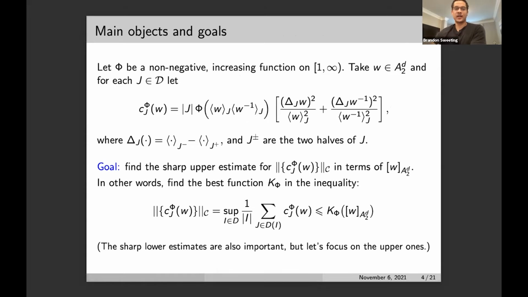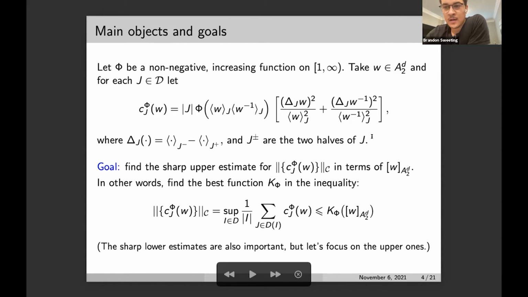Now we'll introduce the main objects and our goals. For phi, a non-negative increasing function on the interval 1 to infinity, we can define a sequence indexed by the elements of a lattice D, in terms of some dyadic A2 weight W. For an element J of the lattice, we define the corresponding term as follows. Phi is a function of this product of averages, and then we have this term that's symmetrized in W and its reciprocal. Here, delta J stands for the difference in the averages on the left and right halves of J.